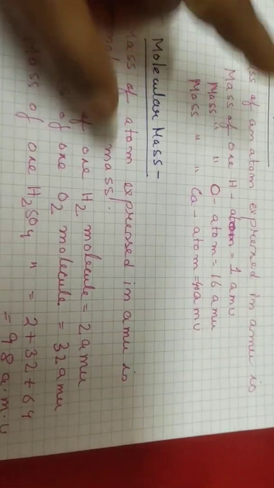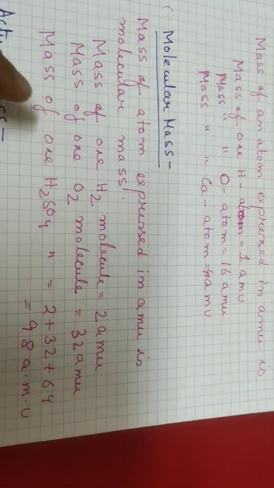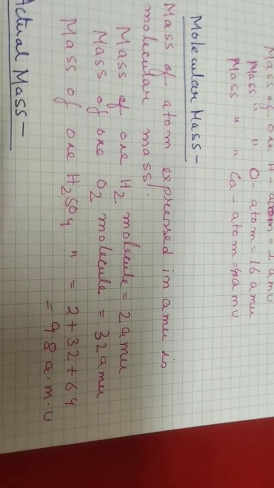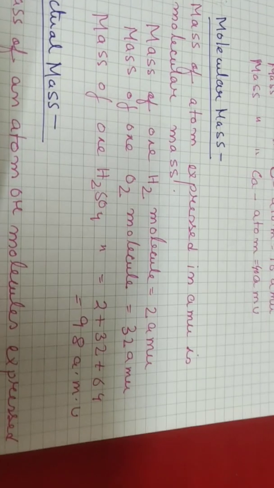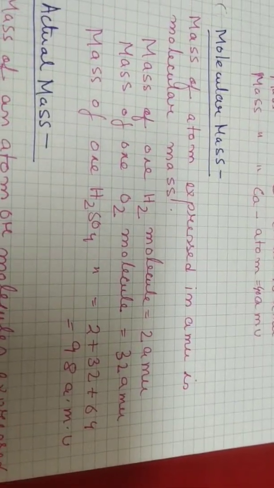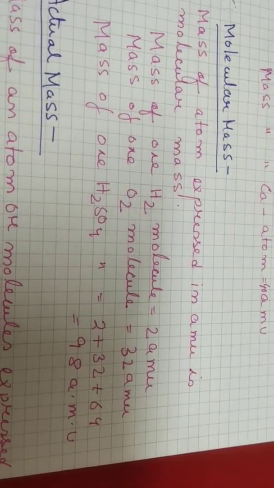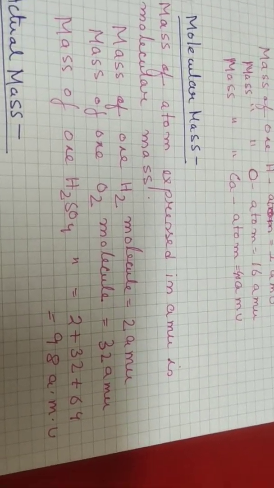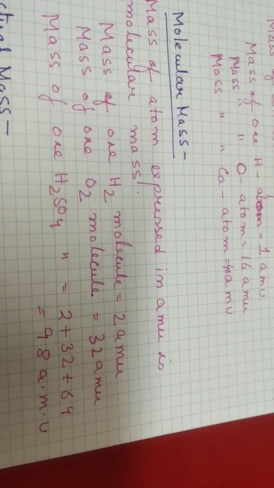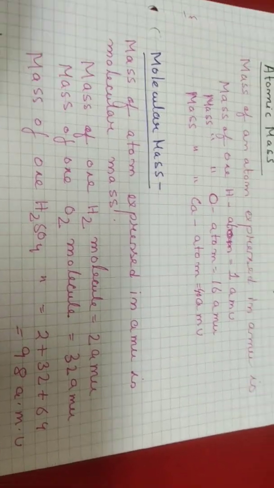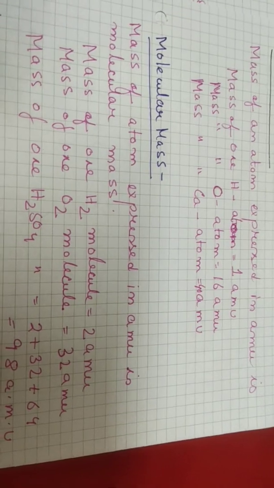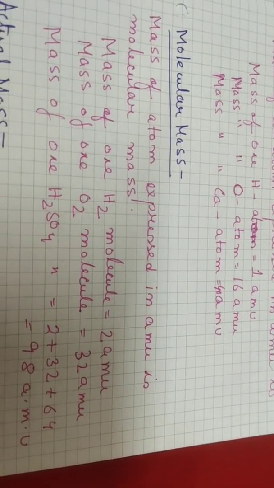So there we have talked about the atom. Here we will talk about the molecule. So how is a molecule formed? As in the earlier chapter we have talked about what a molecule is. When two atoms combine together they give rise to a molecule. The mass of the molecule expressed in AMU is the molecular mass. So when the mass is expressed in AMU, it is the molecular mass of that particular molecule.